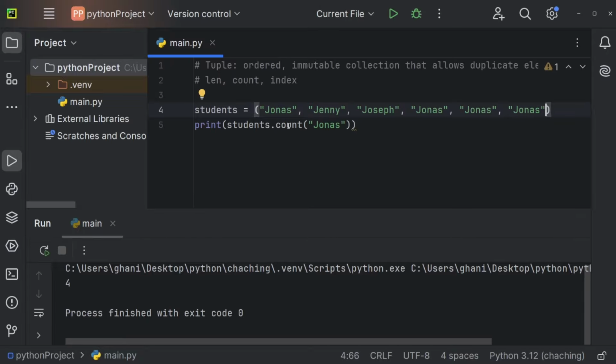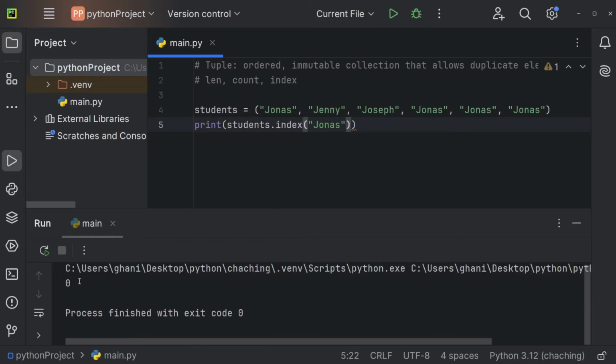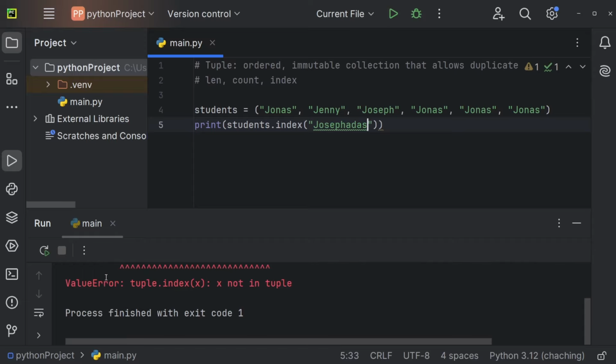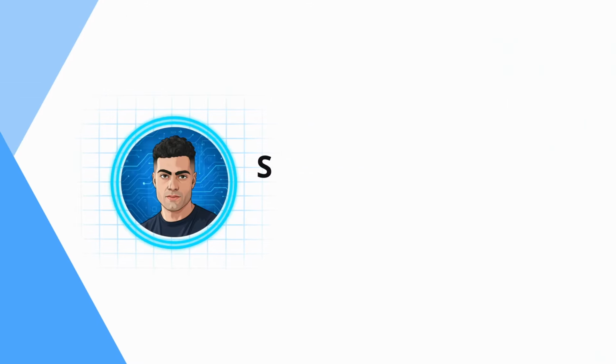And we could also get the index of a certain value. So maybe index of Jonas. And this is going to be 0 because the first occurrence of Jonas is at index 0. If we pass Joseph right here, we would get 2 because Joseph has index number 2. And let's just pass some random string in there. And now we would get a value error because of course this here does not exist. So X not in tuple. And again, for tuples, you can also use different data types. So I could also add a number right here and false.